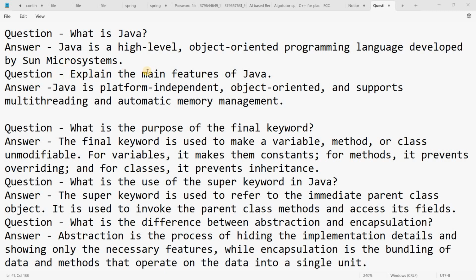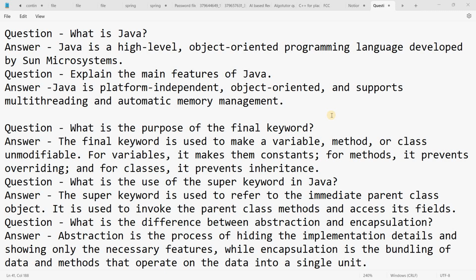Question 2. Explain the main features of Java. Java is platform independent, object-oriented, and supports multi-threading and automatic memory management. Platform independent means Java can be run on multiple operating systems. When we write any code, we can run it on any operating system.